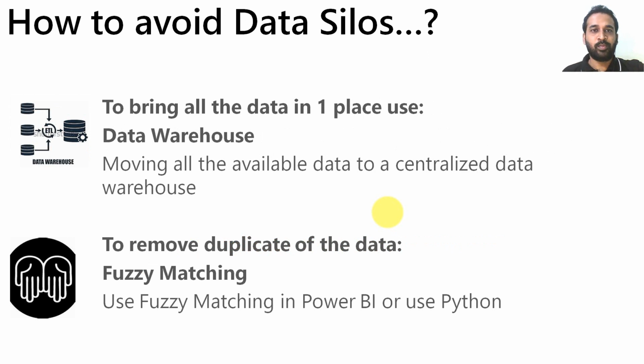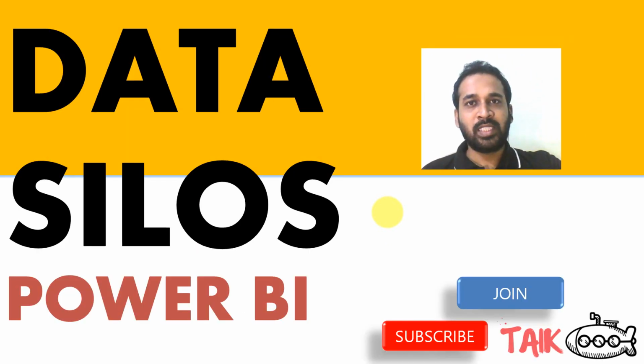First of all, we have to bring all the data into one place, for example, a data warehouse. So move all the available data to a centralized data warehouse with the help of ETL transformation, using tools like Azure Data Warehouse, Snowflake, or Google Cloud. And the next step is to remove the duplicates from the data with the help of fuzzy matching. Use fuzzy matching in Power BI, or you can use Python as well, to remove the duplicates of the data. So this is all about data silos and their impact on Power BI if the data is not correct.